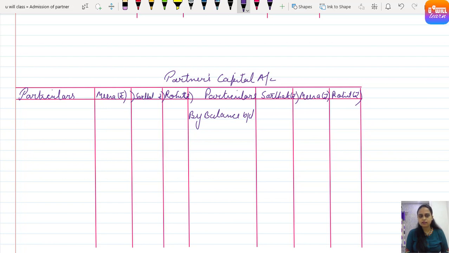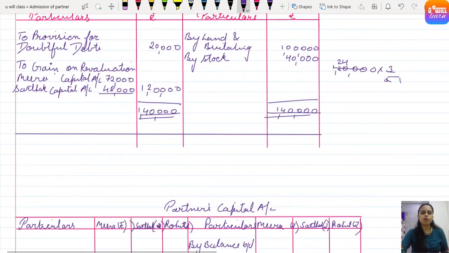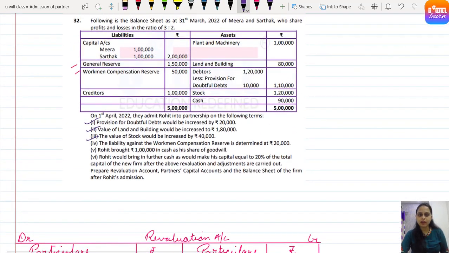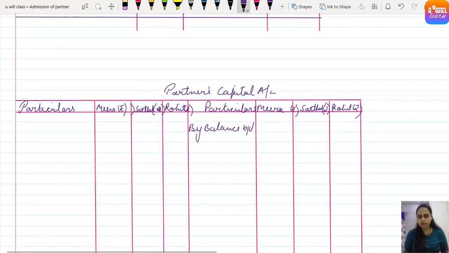That is Sarthak amount in rupees. Here also first Meera, right? And then there must be name for Sarthak. Here everyone got it? Come on. So by balance brought down, Meera's capital given is 1 lakh and Sarthak also 1 lakh. So Meera 1 lakh and Sarthak also 1.